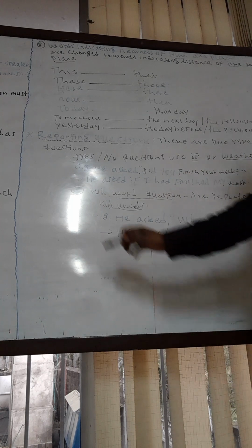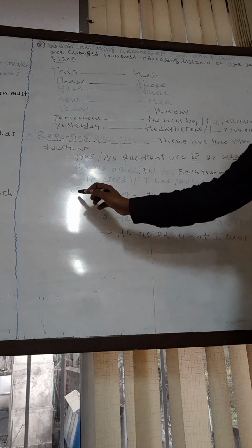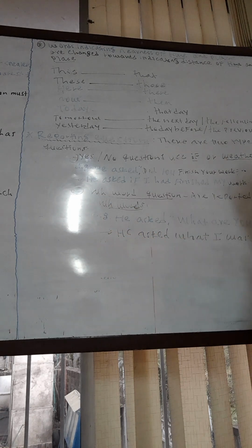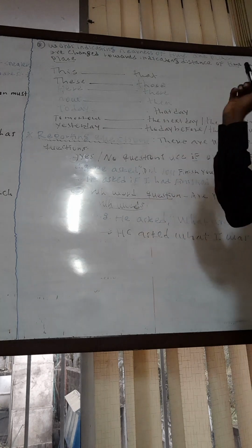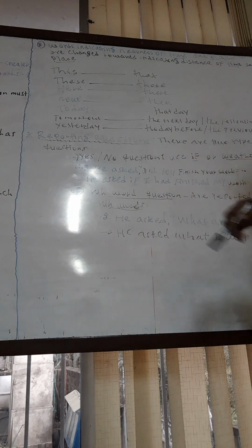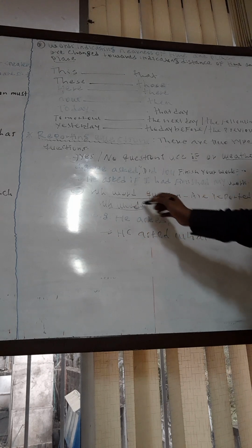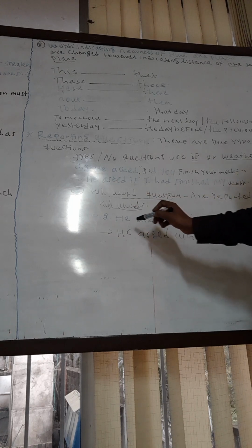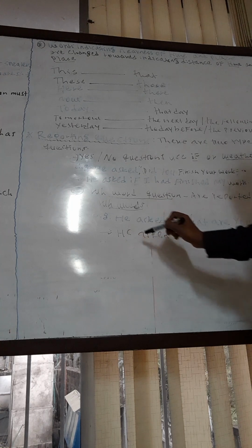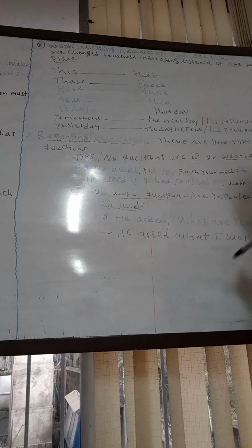All right, and now, next, WH word questions can also be converted from direct speech into indirect speech. They are reported using WH words. For example, let us take a look at this example. He asked, "What are you doing?"